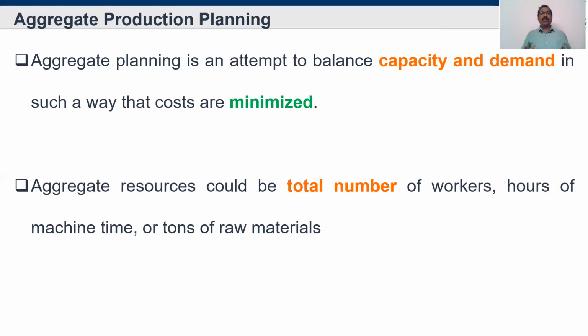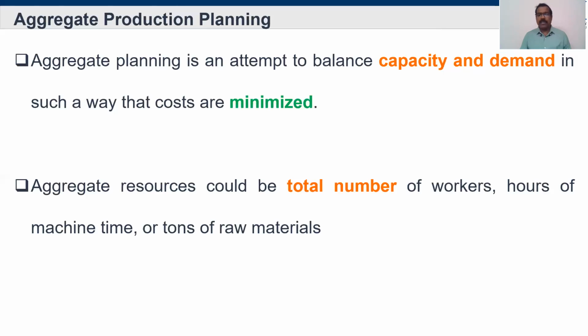Similarly, you will have numerous machines in the machine shop or production environment. So it considers overall time and total amount of raw material. It won't care about individual parts. With an example I will explain in the next slide.